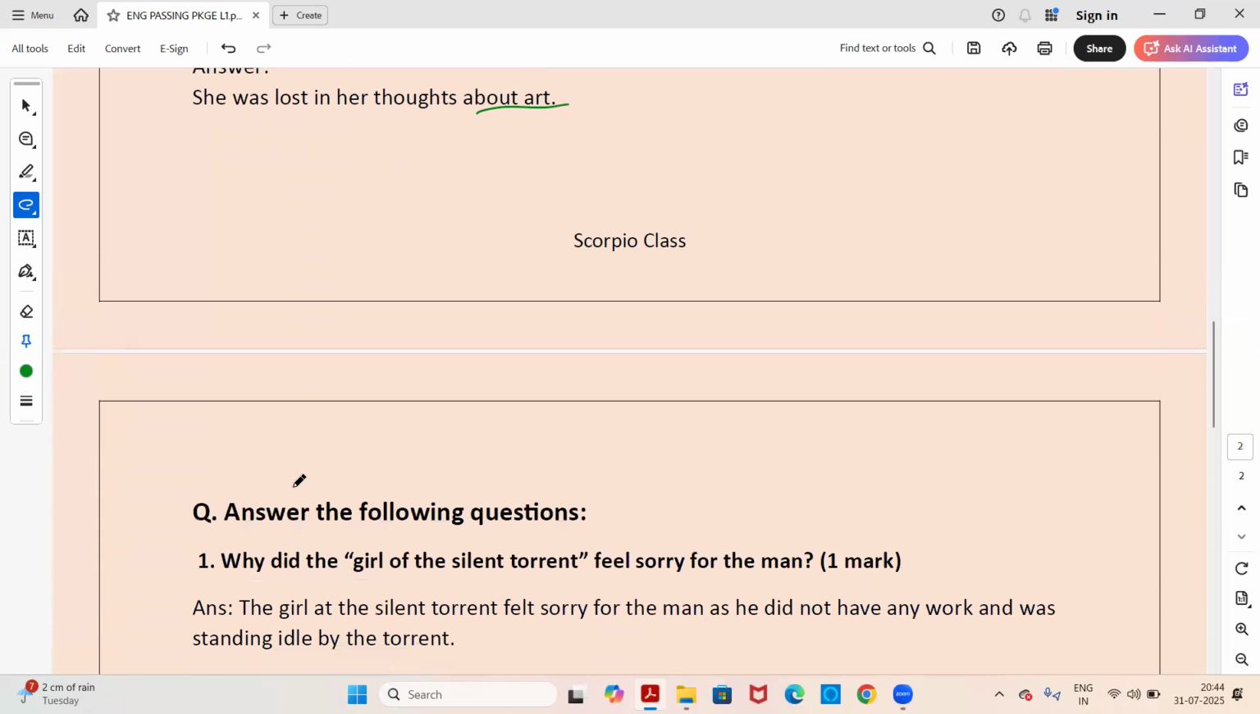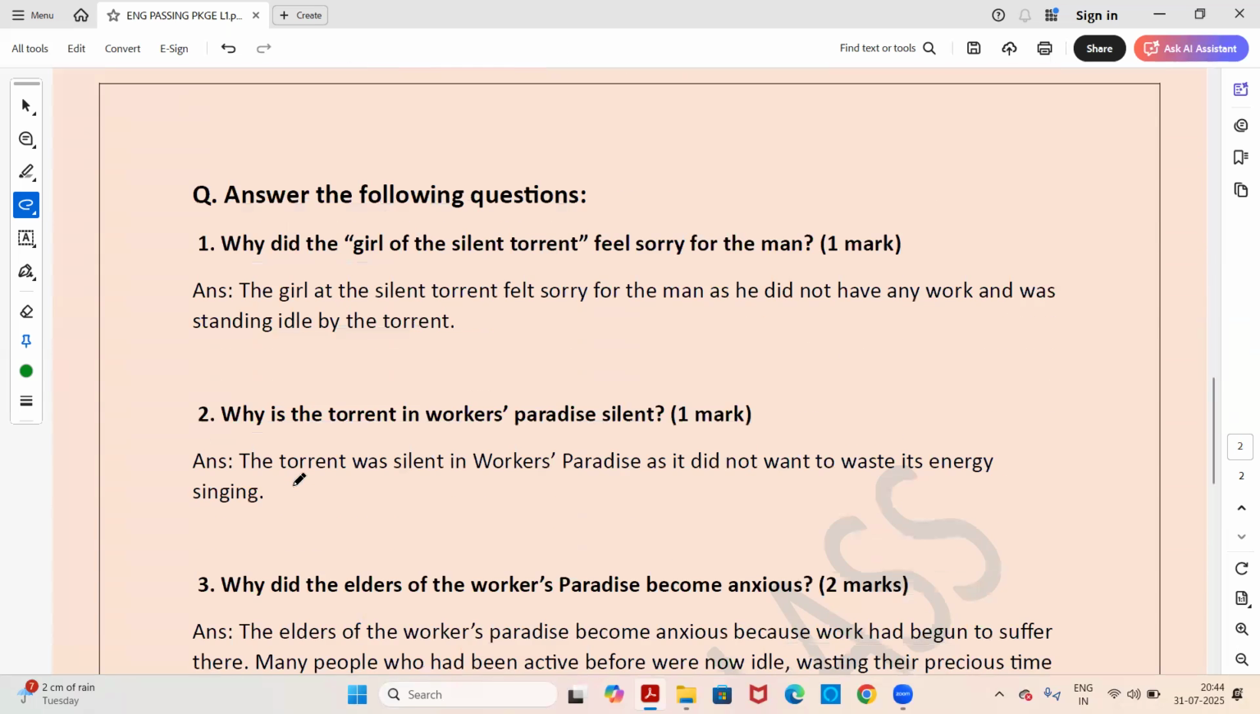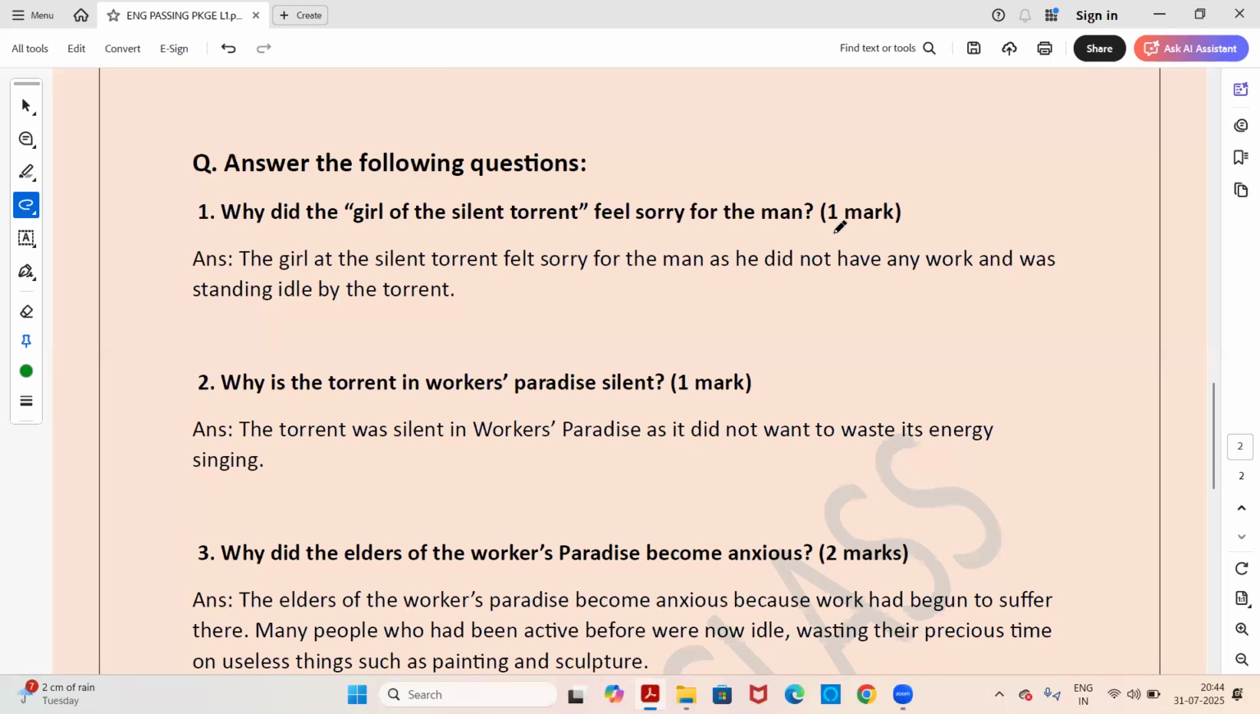Let's go on to the question answers now. So here first we have a 1 mark question. Why did the girl of the silent torrent feel sorry for the man? Answer, the girl at the silent torrent felt sorry for the man as he did not have any work. He did not have any work and was standing idle by the torrent. Just now we have seen in the extract based question also the same question. This is an important question. It can be asked either for 1 mark or extract based also.